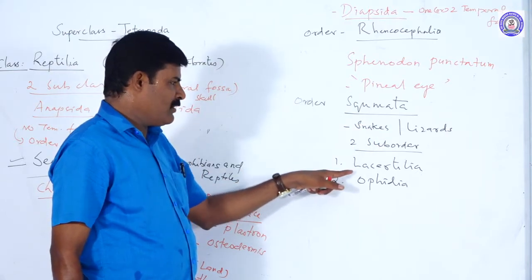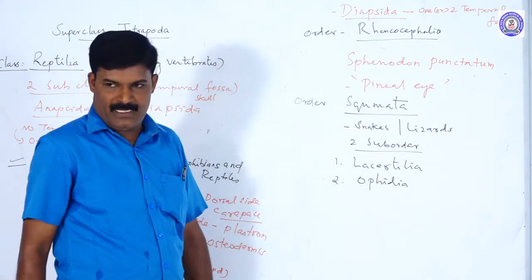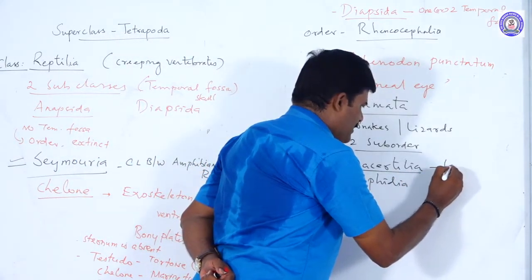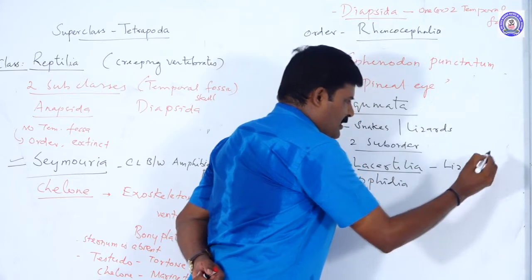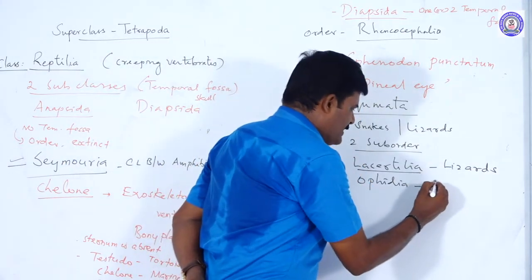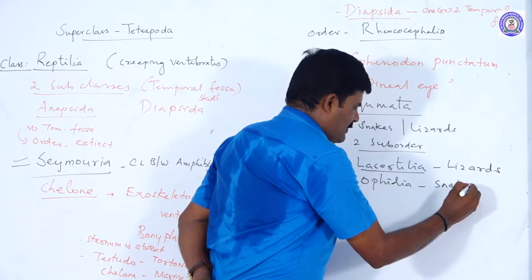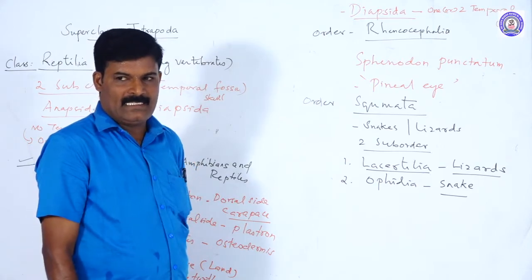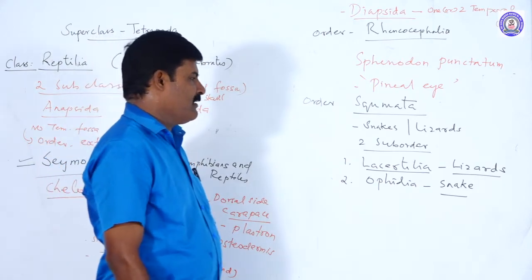It has two suborders, Lacertilia and Ophidia. Lacertilia, all lizards. You know lizards are reptiles. Ophidia, all snakes. Lacertilia is the study of lizards.